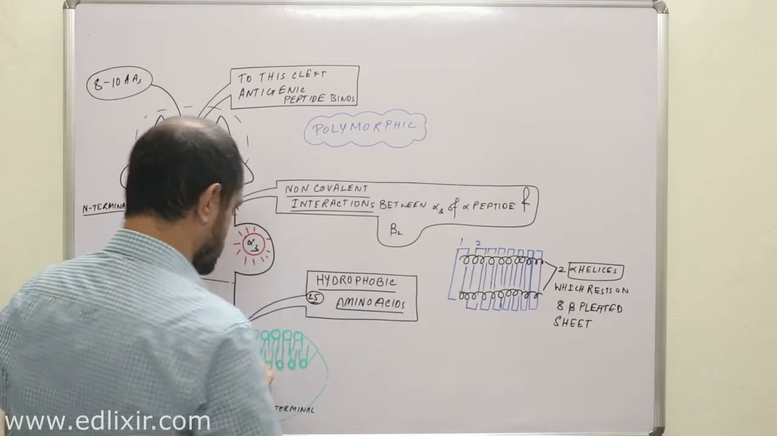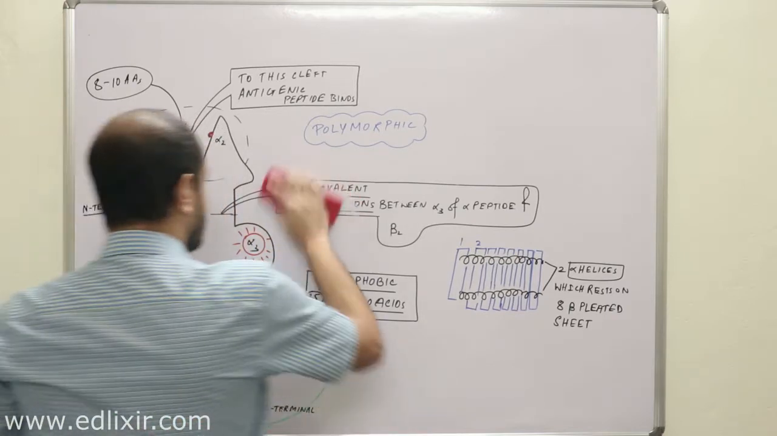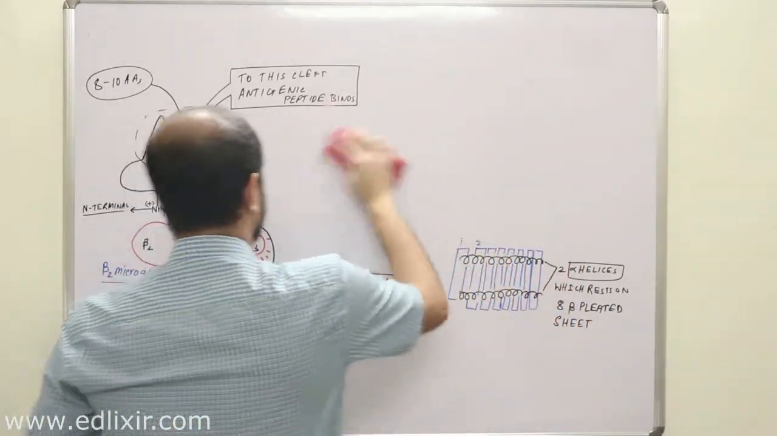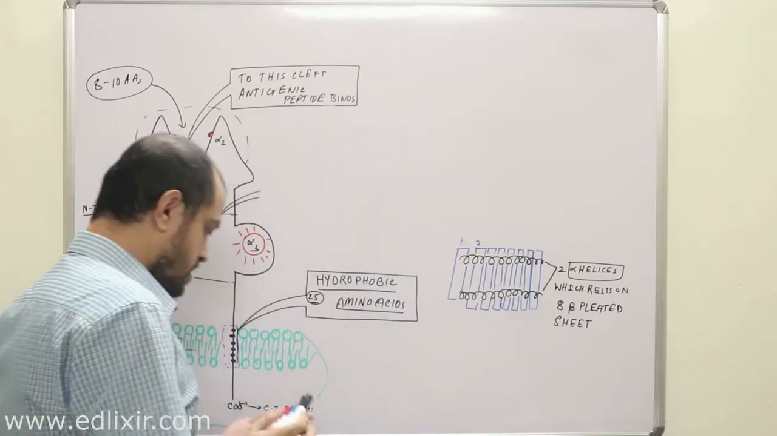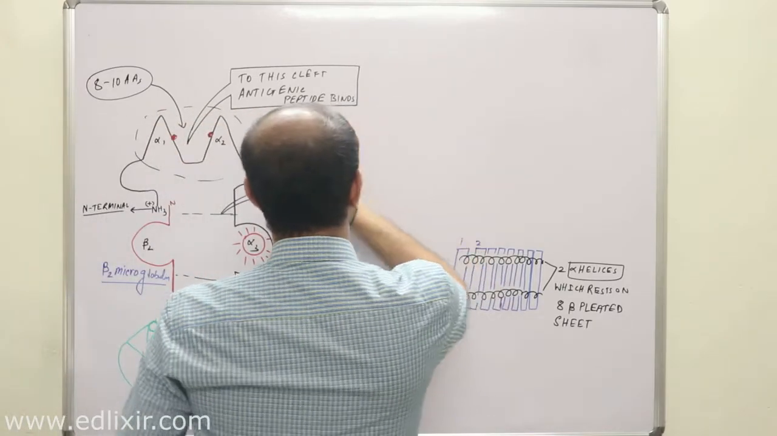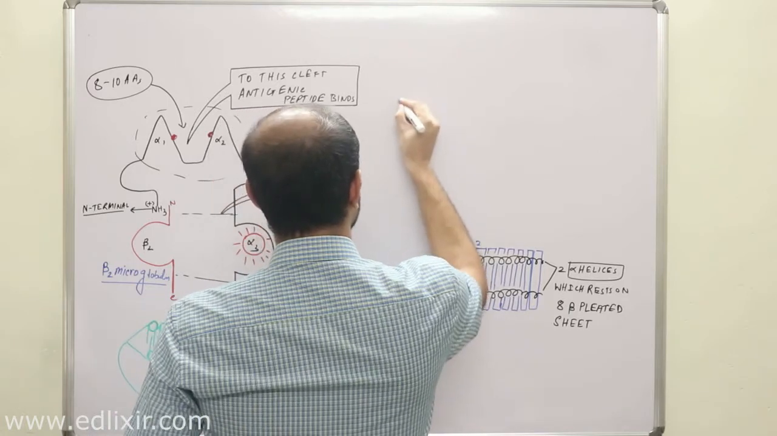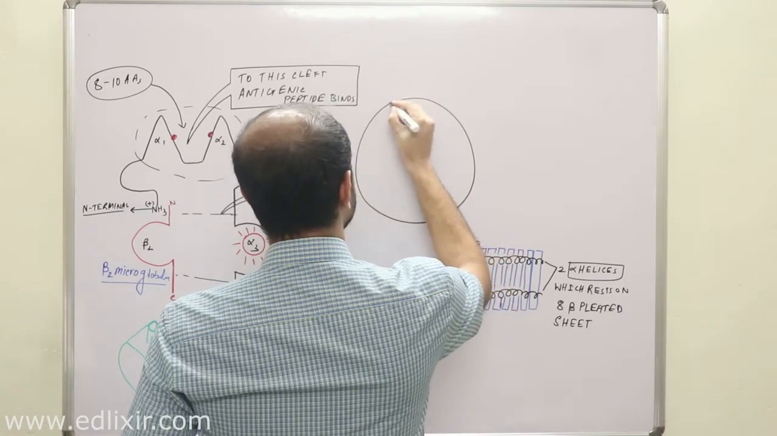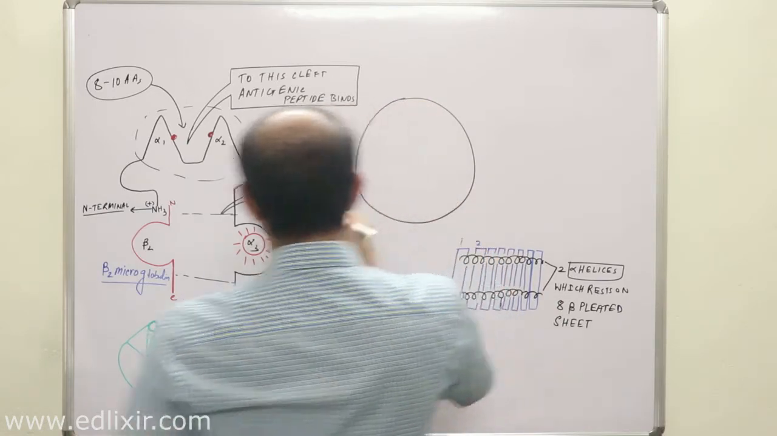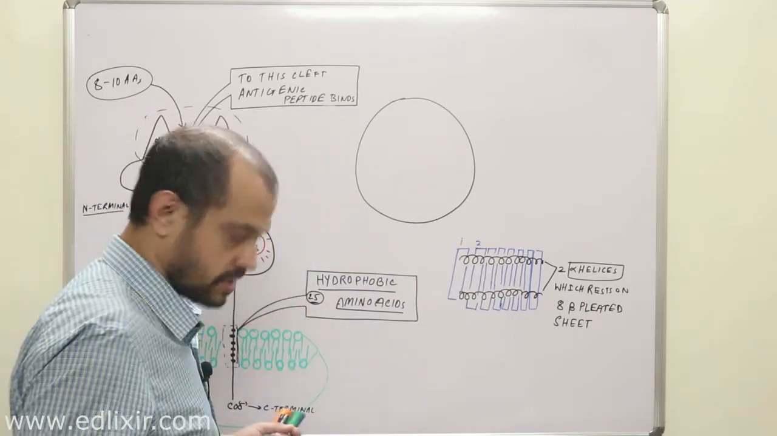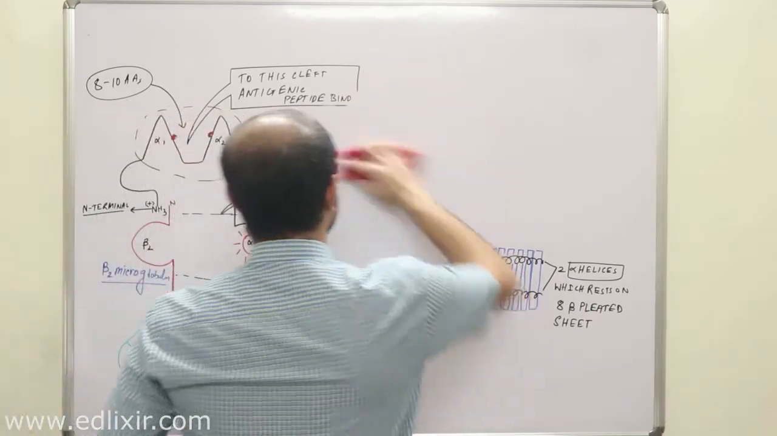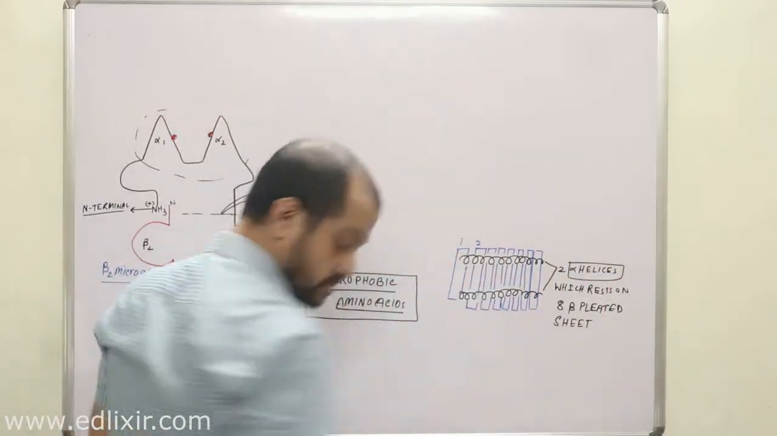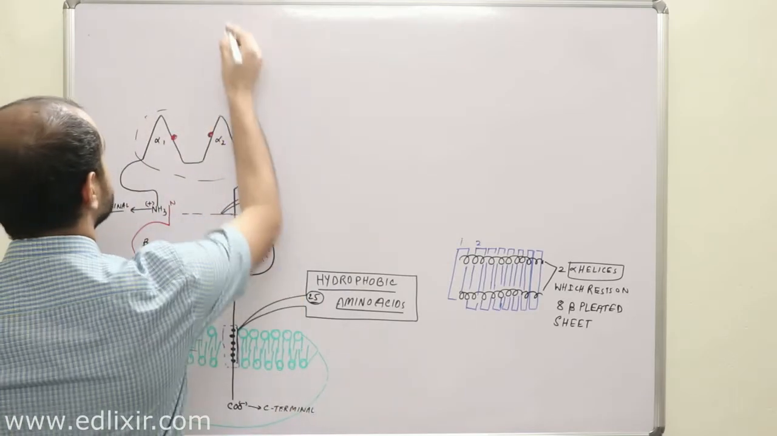Now listen with all your attention. You may remember that when I was talking about the basics of immunology, I had said that actually what happens is that a T cell interacts with a peptide. Let me draw this. So suppose this is your T cell.